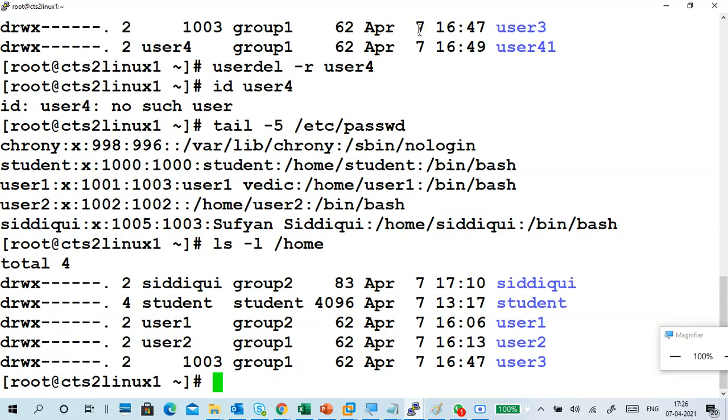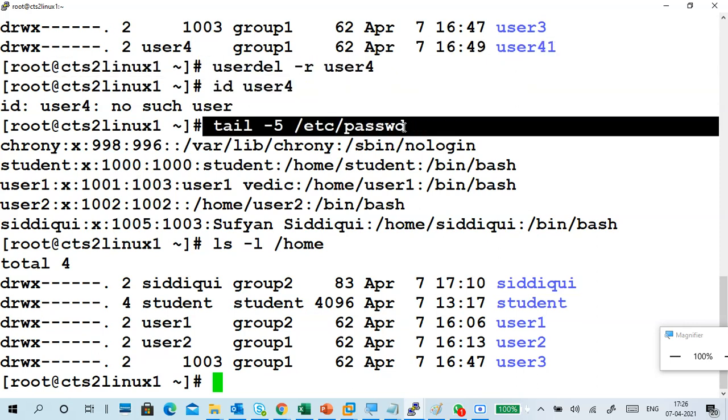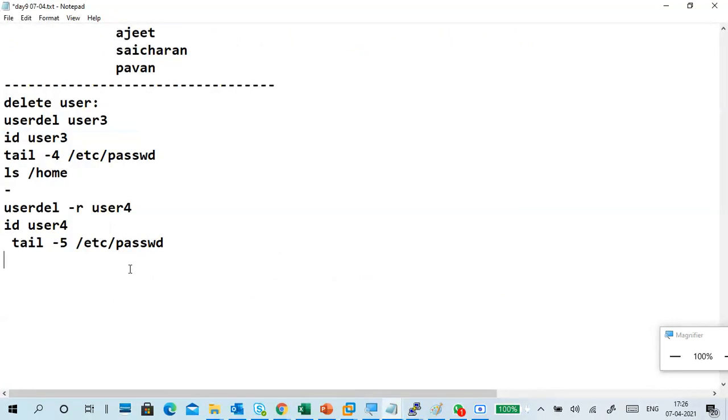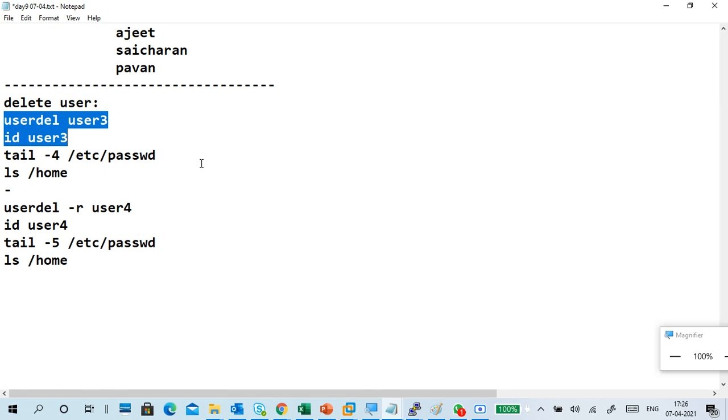So what is the command? userdel space -r. The remaining things are verification, and these are all you should verify. We can use these verification things, and also ls space slash home to verify the directories are not there. So userdel username means delete a user and keep the user data.